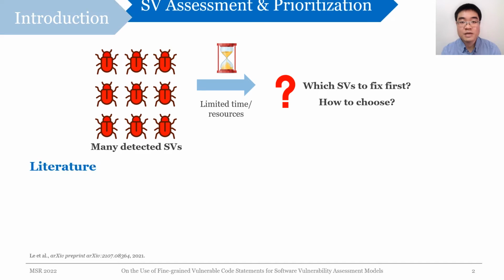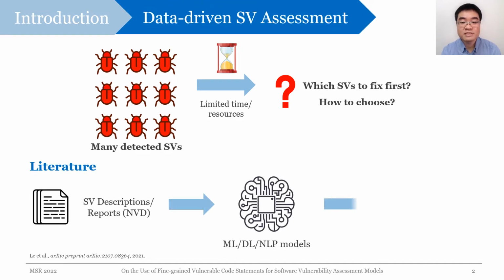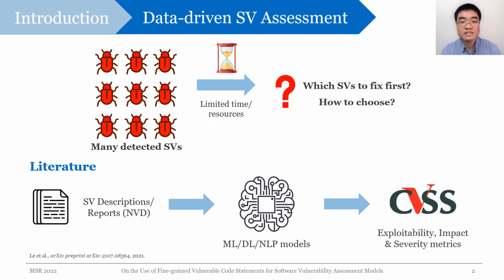Recently, many studies have proposed data-driven methods to automate vulnerability assessment by predicting the CVSS assessment metrics from large-scale vulnerability reports in the wild. CVSS, or Common Vulnerability Scoring System, provides various metrics to quantify the exploitability, impact, and overall severity of vulnerabilities. In practice, all of these metrics are useful to perform thorough vulnerability assessment for prioritizing the fixing.